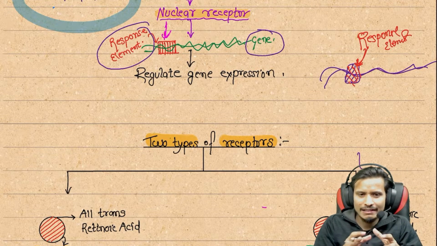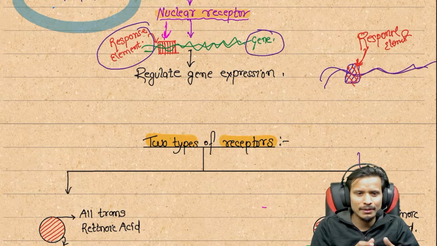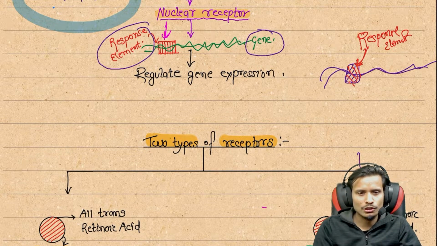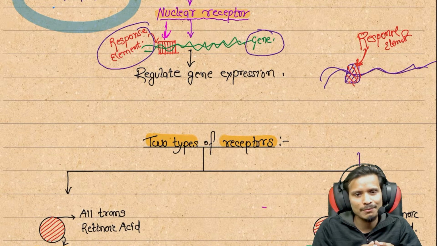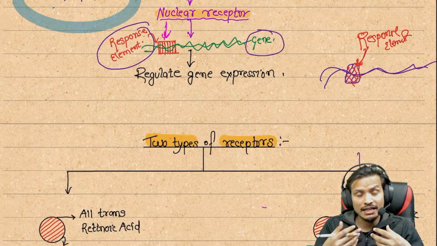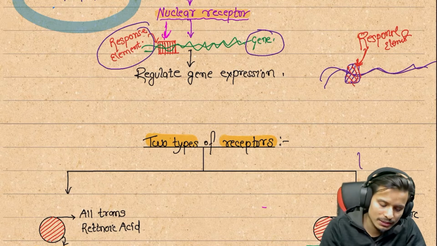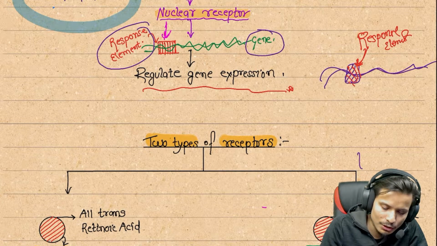They are somehow altered by vitamin A. I'm not going to discuss the detail, but somehow this response element is altered inside the gene, and there is a change in the genetic expression of that person. So the genetic regulation is done by the response element on the gene.